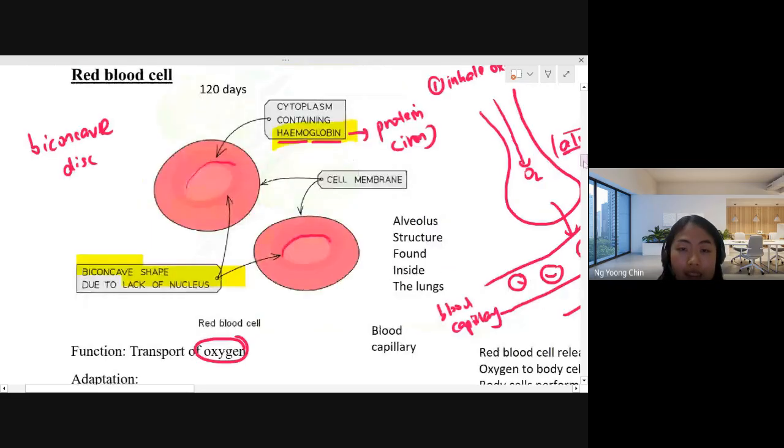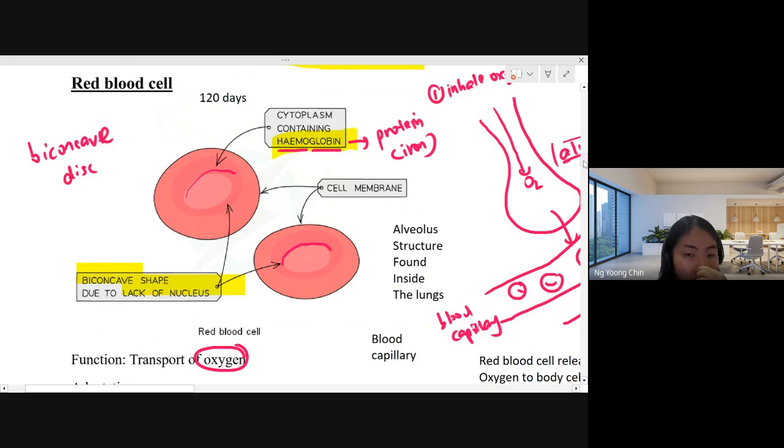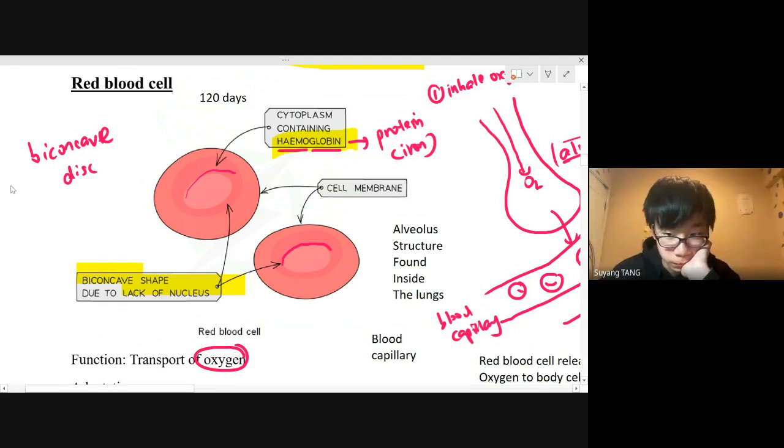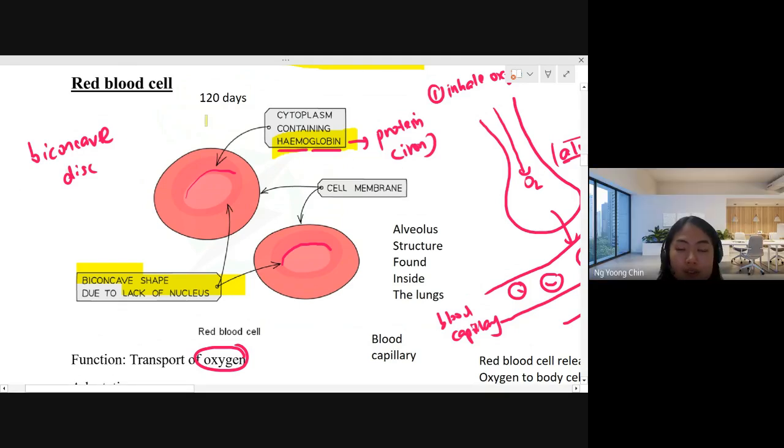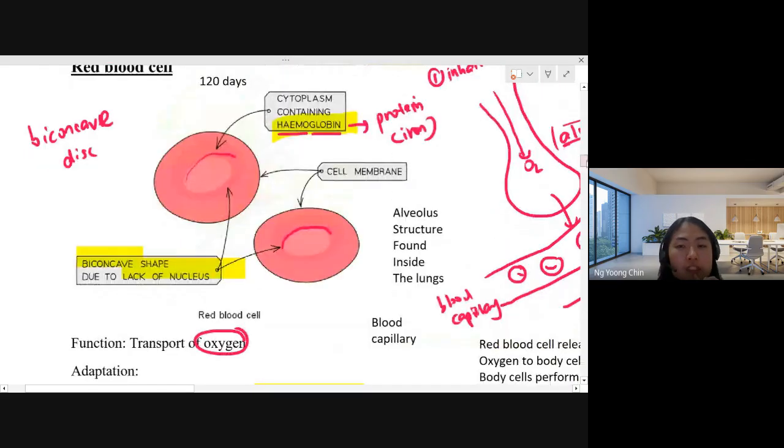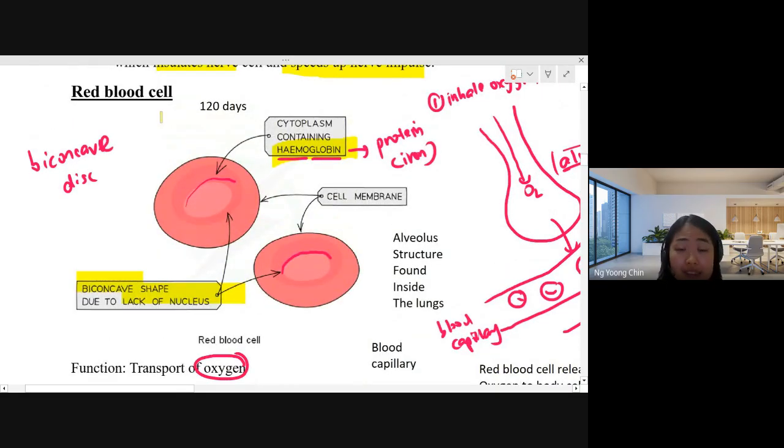Okay, can you understand, Ethan, Suyang? So that's why the shelf life of the red blood cell is not very long. They can only stay alive for 120 days. For your information, red blood cells are made from protein.